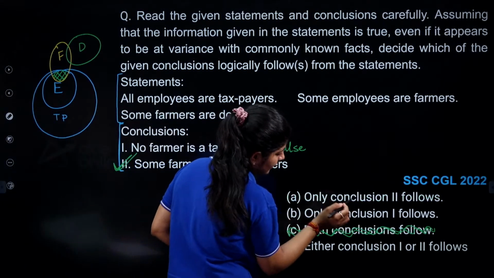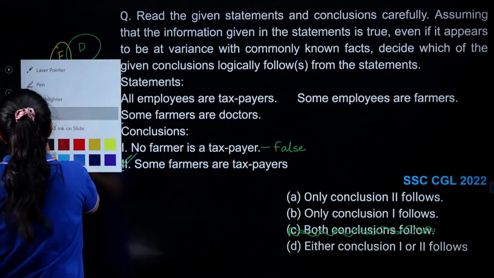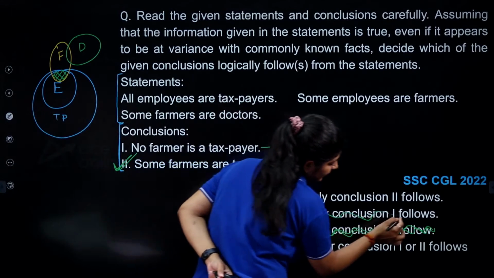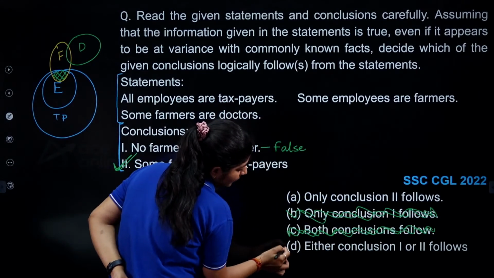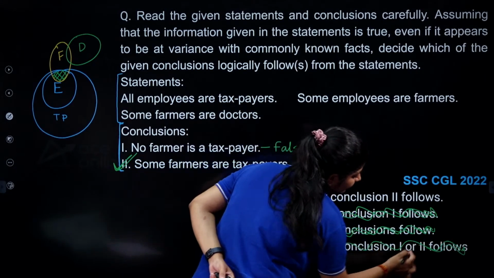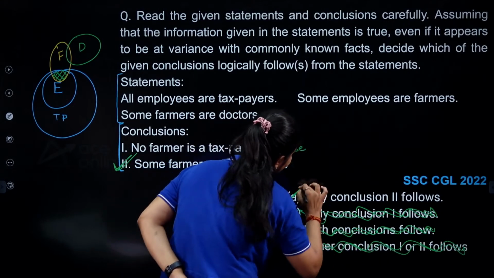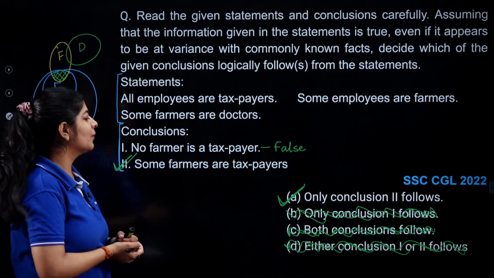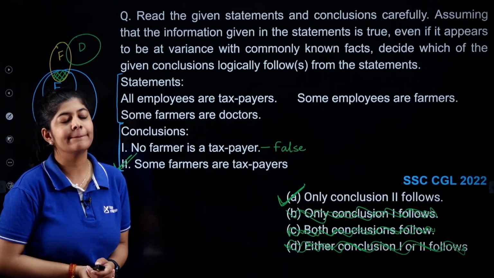Okay. Option number B is eliminated initially. So option number D is also eliminated, and we will go with our option number A. Is it clear? The correct answer over here is option number A. Next one.